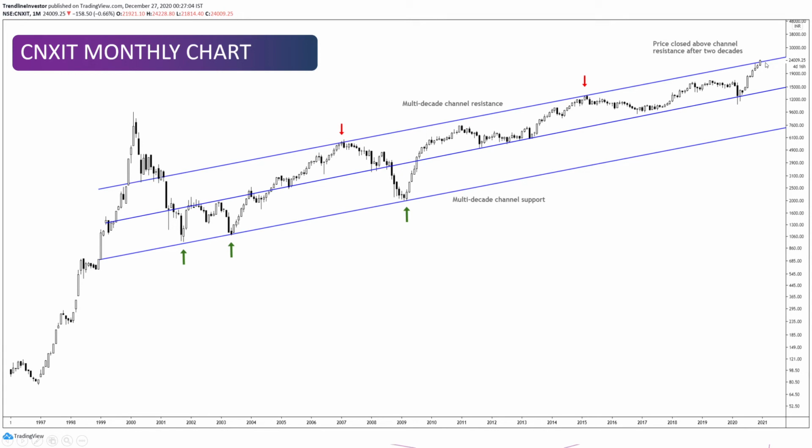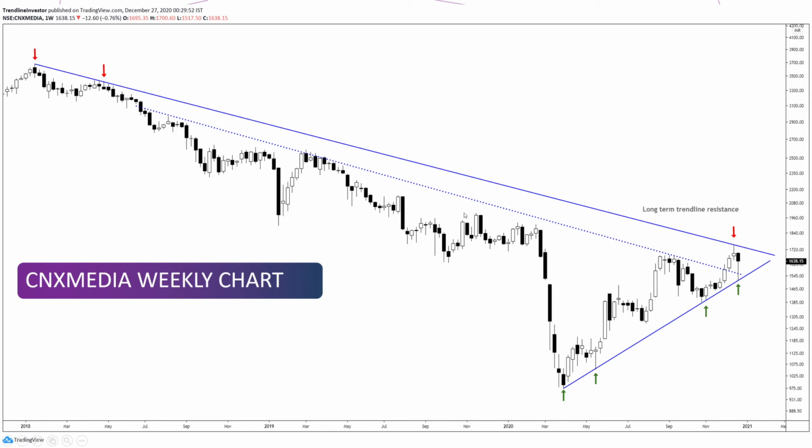Now, in the IT sector, there are so many stocks already available which are breaking out. Birlasoft and Cyient, and in the large cap space, HCL Tech and Wipro. So these are some of the stocks which I'd look at if you want to consider them for investment. There is still a long way to go for the IT index, but don't forget that there can be corrections in between. Okay. The next sector is the media.